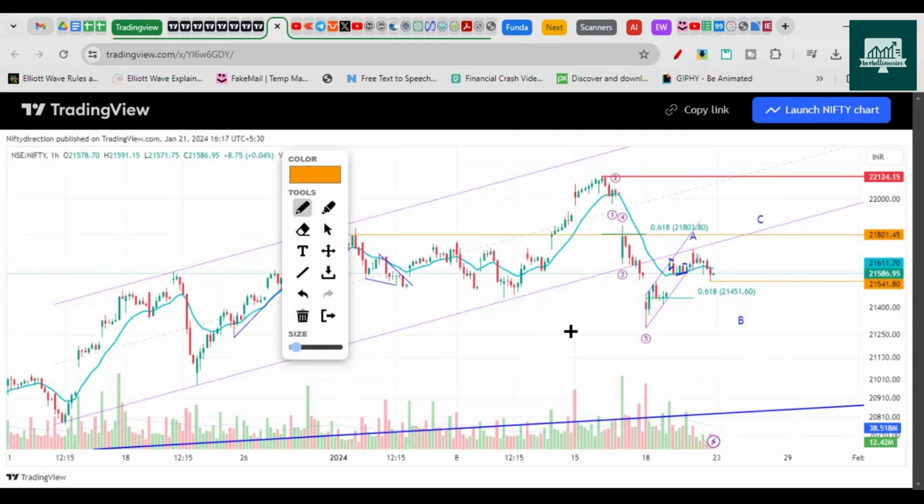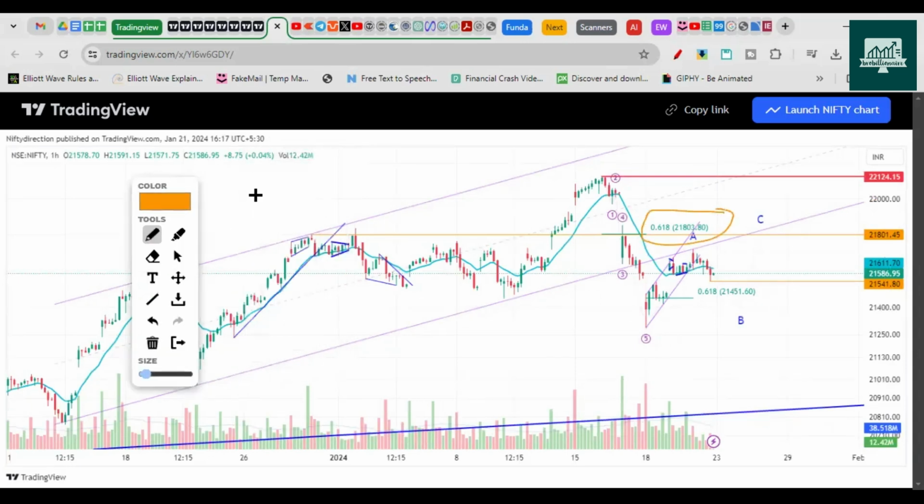But the scenario that we see here is most likely a zigzag correction as a pullback towards 21,800, and from there we will have a dip, right? So we need to watch out for this number, because there is also a resistance. You can see here there are multiple resistance points, right? So we can consider that this is the way Nifty should come up towards 21,800, and currently wave A has been finished here, right? And B wave is in progress. B wave is expected to close this gap.